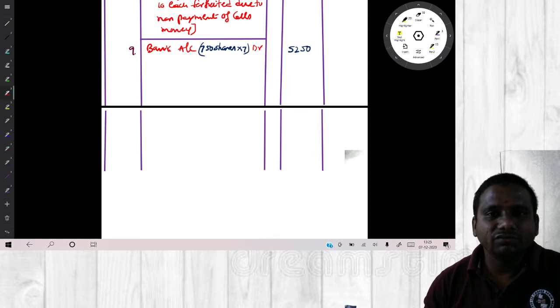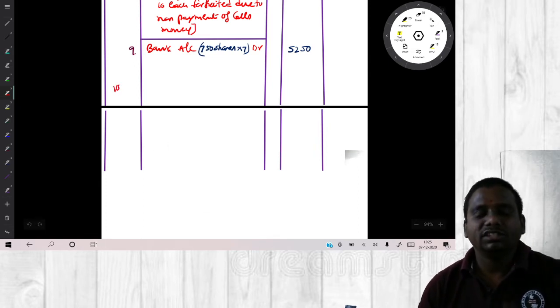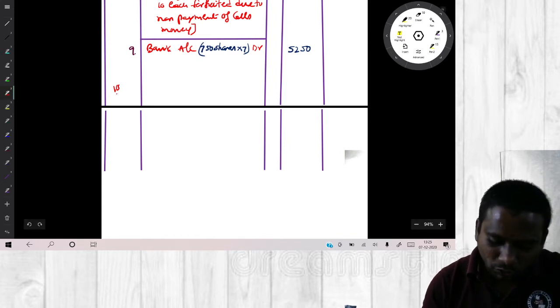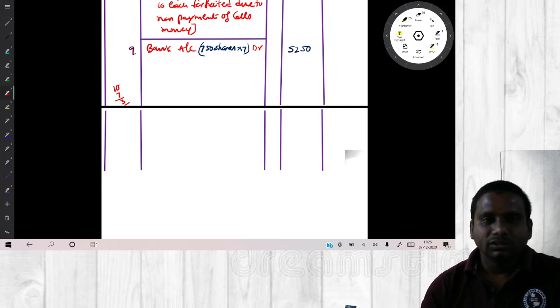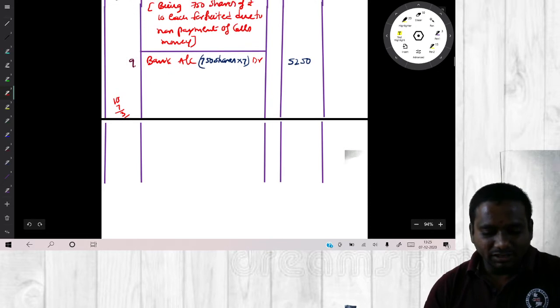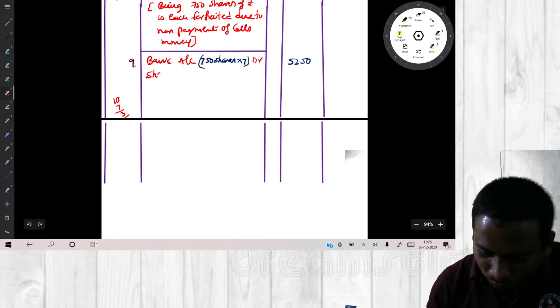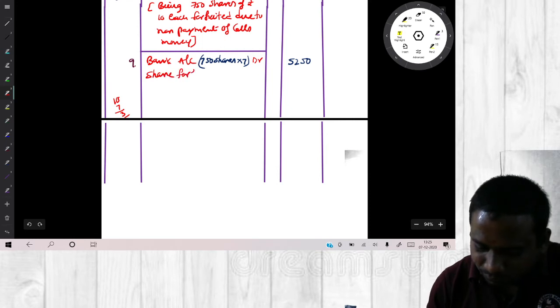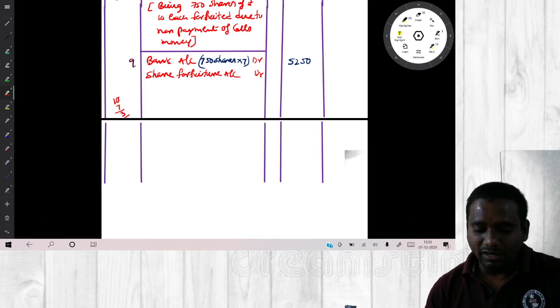Actually, what is the face value of the share? 10. Face value of the share is 10, but you are issuing at only 7. So, what is the discount? 3 rupees discount. This discount we will set off against share forfeiture account.